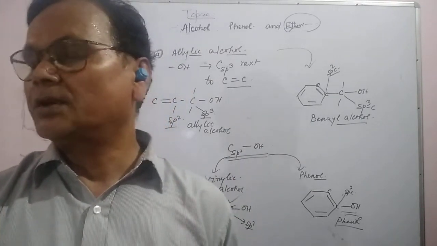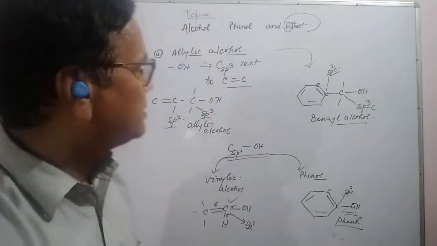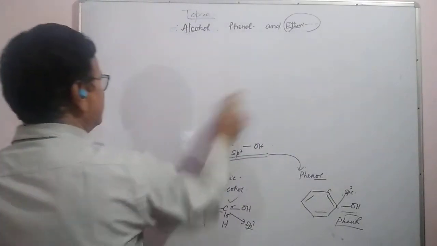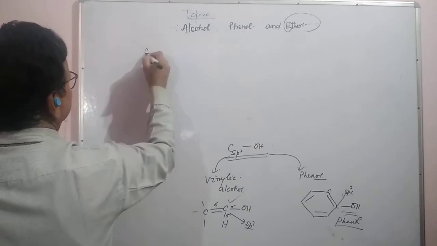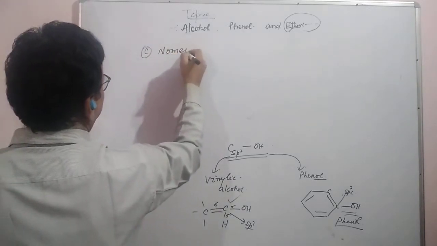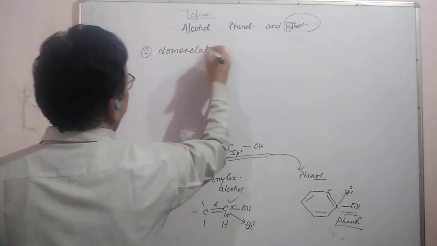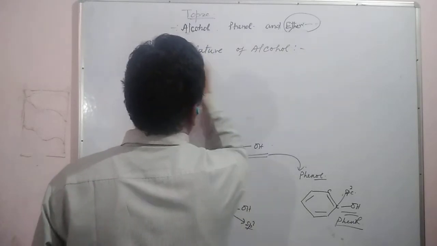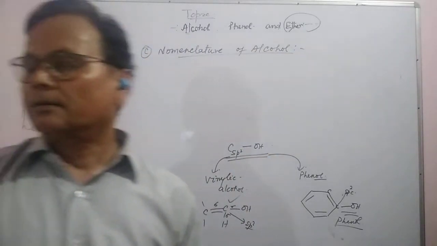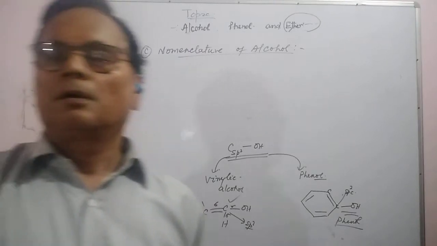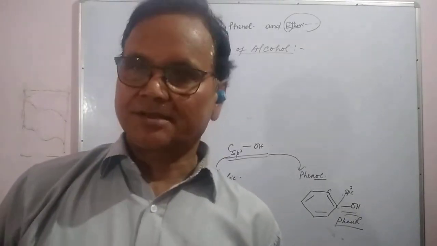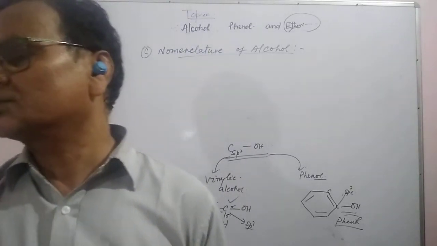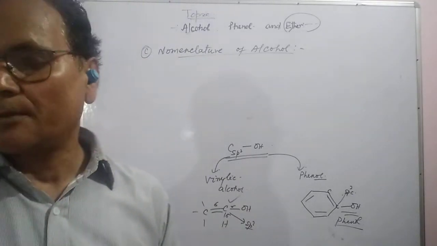This is the classification, and now we will get to the nomenclature. Third is the nomenclature of alcohol. There are generally two names: the common name and the IUPAC name of alcohol.